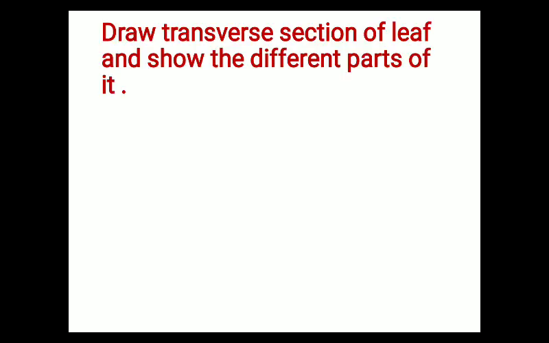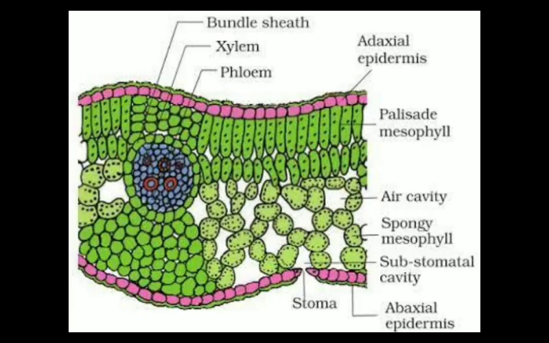Next question is: draw a transverse section of a leaf and show the different parts of it. If we cut the transverse section of a leaf, what are the different structures we can see? We have to draw this diagram. This structure is known as the adaxial epidermis, the upper epidermis, and this is the lower epidermis. These elongated cells are known as palisade mesophyll cells. These are spongy mesophyll cells, and palisade mesophyll and spongy mesophyll are collectively known as mesophyll cells.